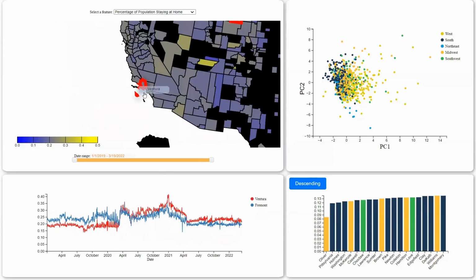And you can see the Ventura County, which is again one of the more urban counties, started off with a lower percent of their population staying home, and they jumped up and had a higher percent of their population staying home than one of the more rural counties. So that just shows the difference that COVID impacted different counties.